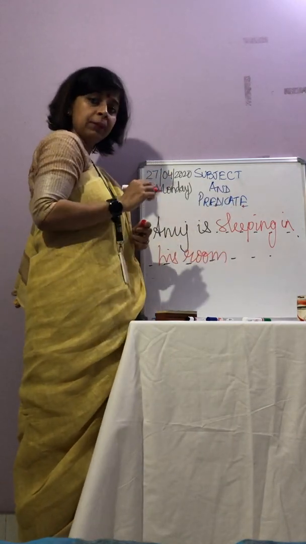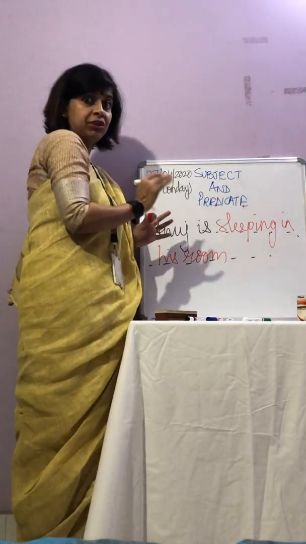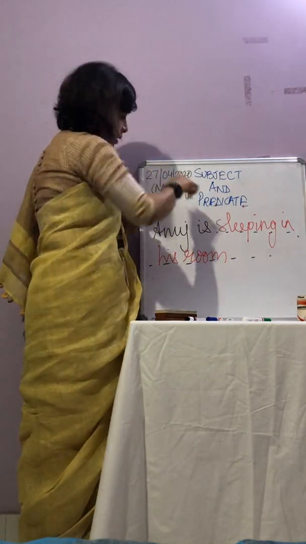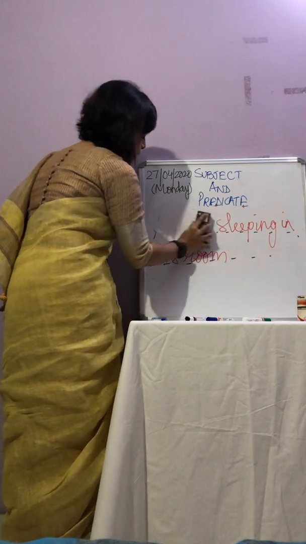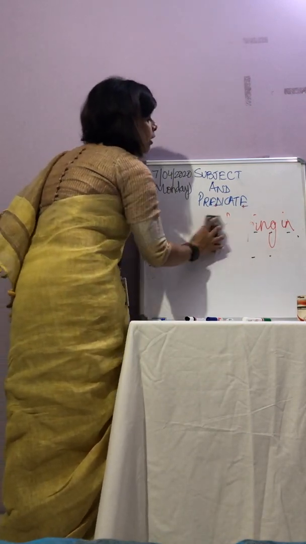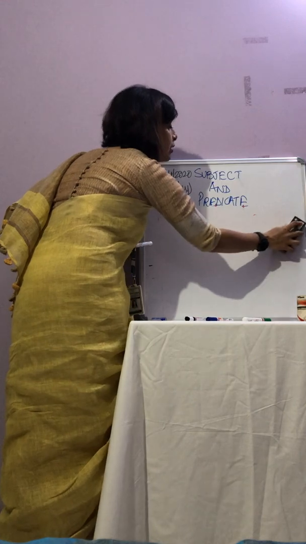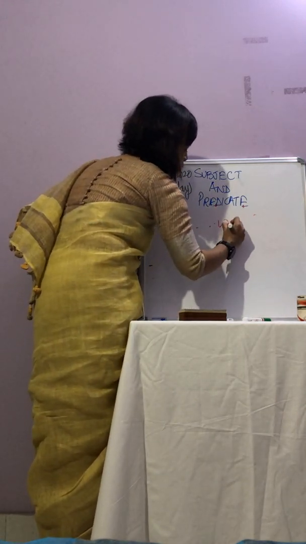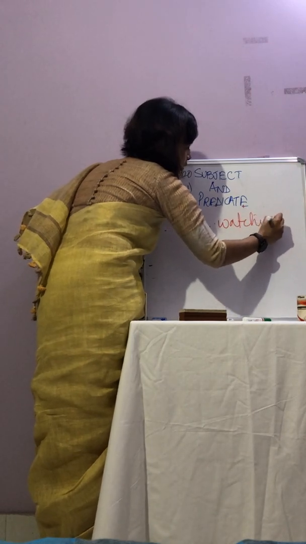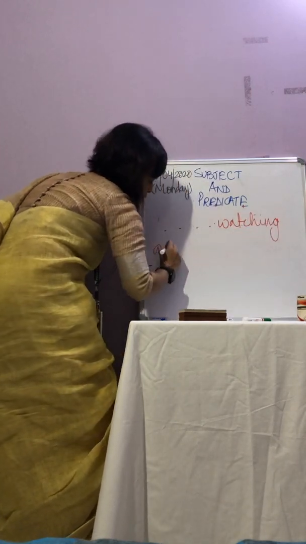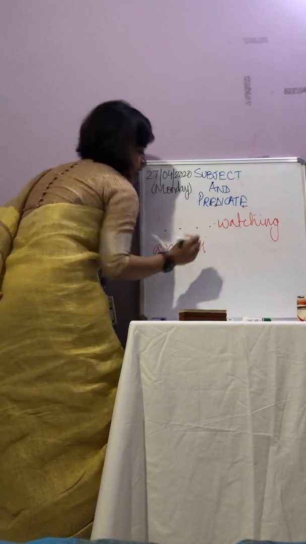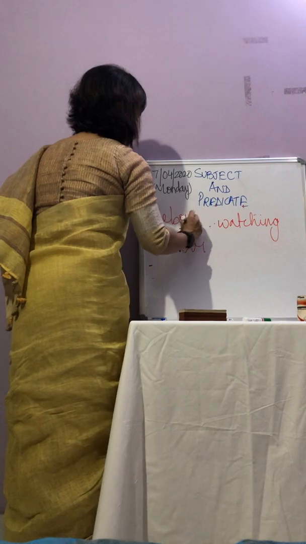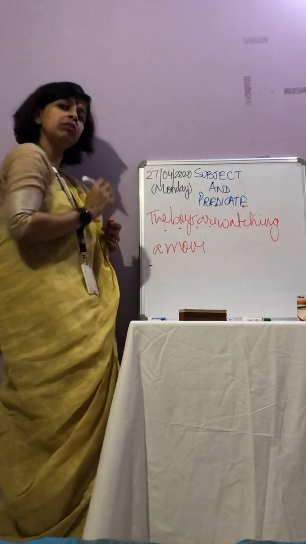So this is how you will complete. The subject was there, and you had to complete it with a predicate. Now similarly, it can be the other way around. Write an appropriate subject for "watching a movie." So you can write, the boys are watching a movie.